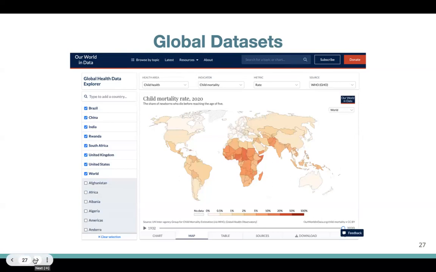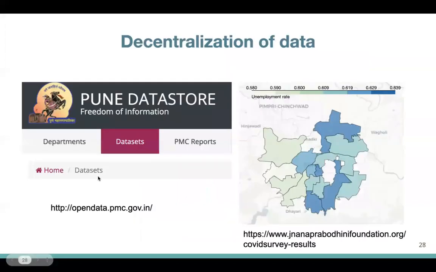But if you're interested in more zoomed in data sets, more high granularity data sets that focus on local insights, there are also increasingly options like that out there. So many cities in India and across the world have what are called open data stores.